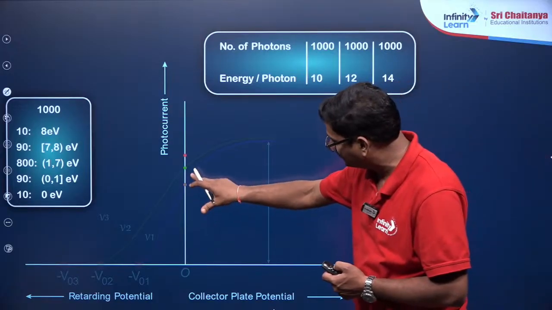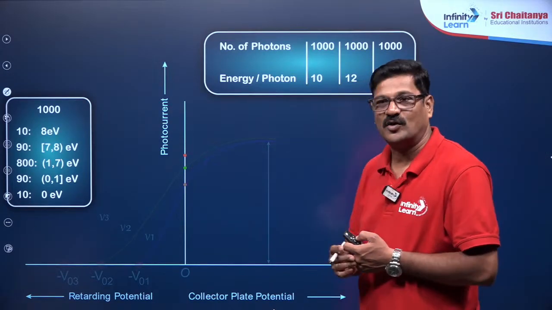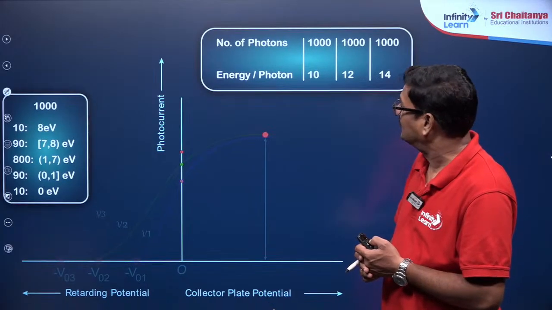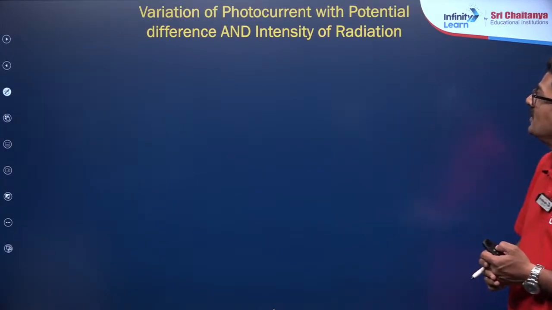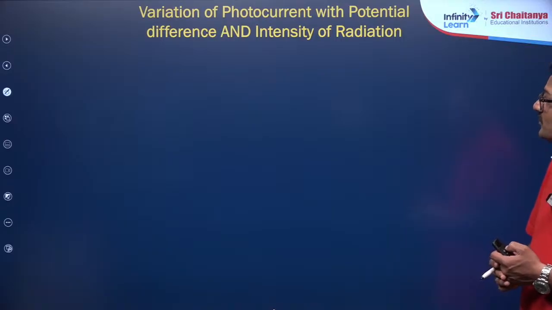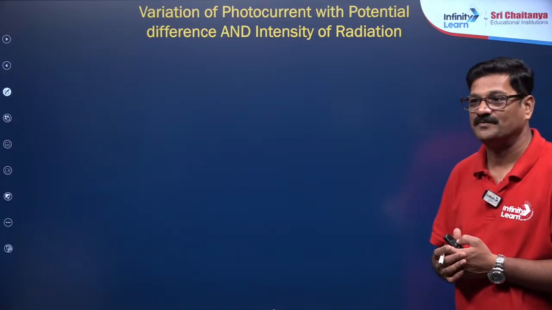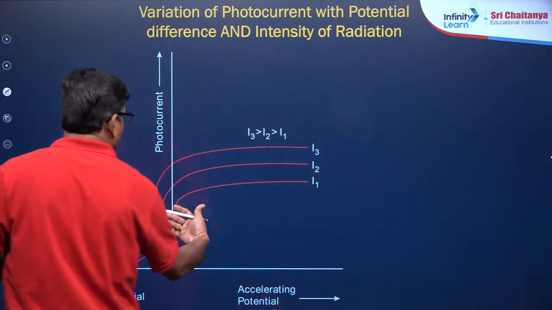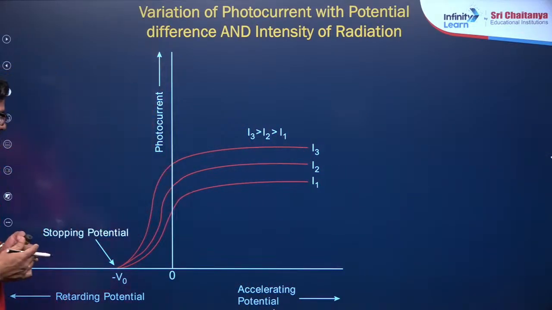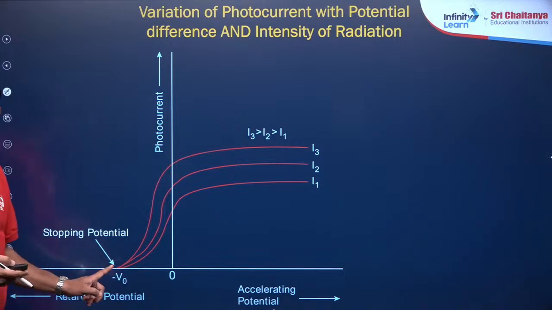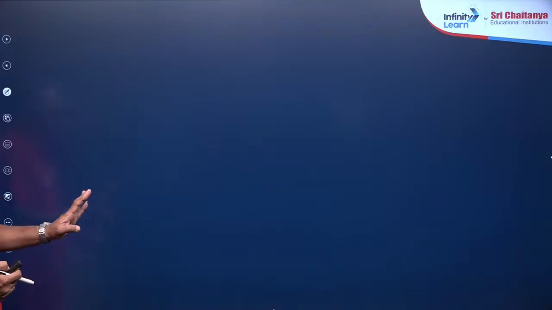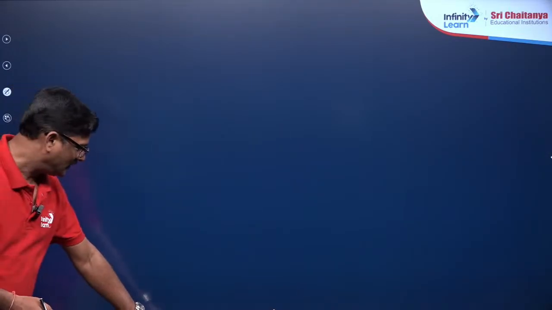You can see these pointers also, and mostly in modern physics you are going to see this, and as these pointers increase, various things are going to be seen. Variation of photoelectric current with potential difference and intensity of radiation also. You can see, dear children, as intensity increases, photoelectric current increases, and this is going to be the stopping potential. From here only we have to see the sigmoid curve, right? And I want to give you the graphs over here.